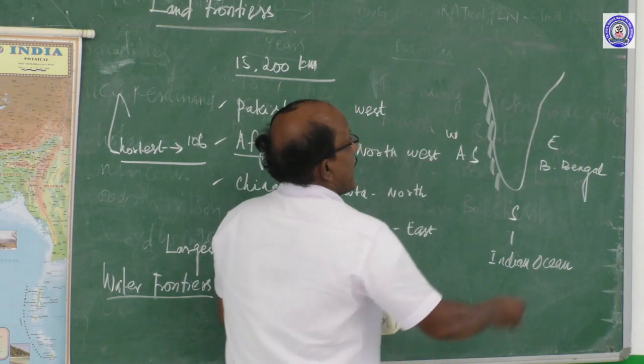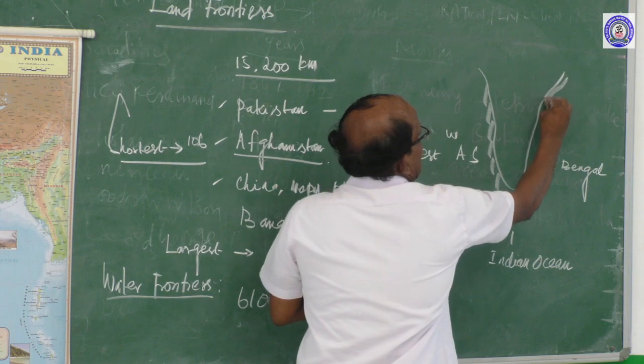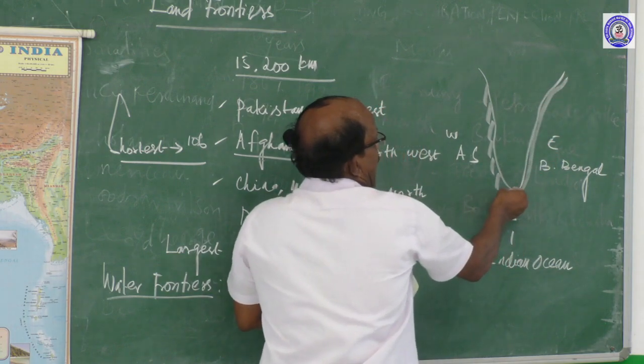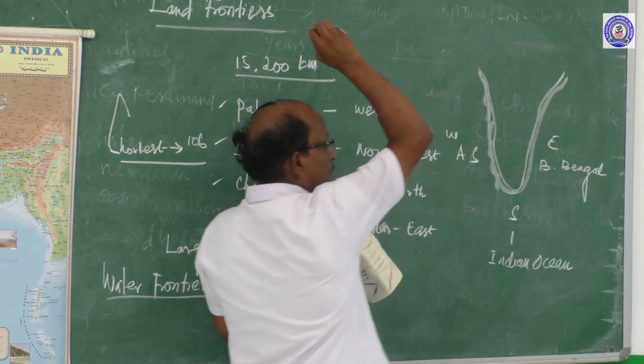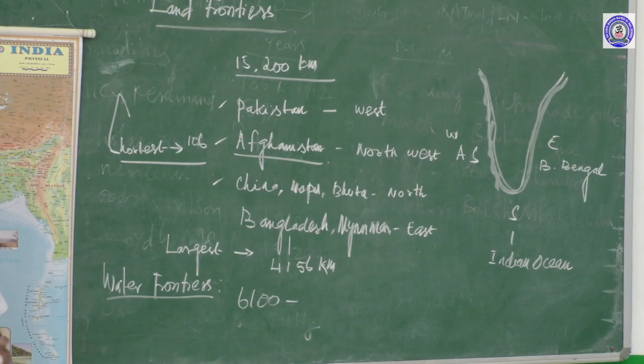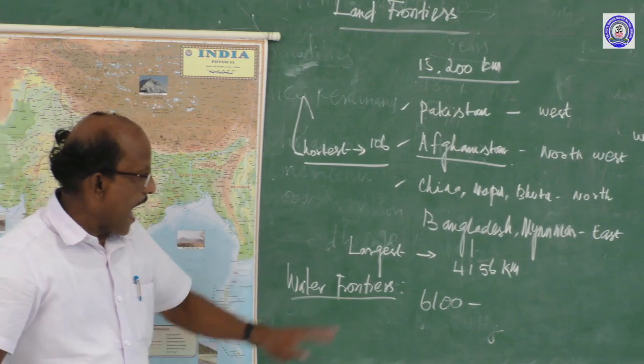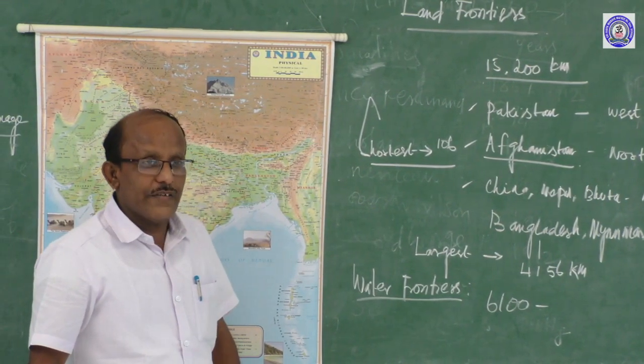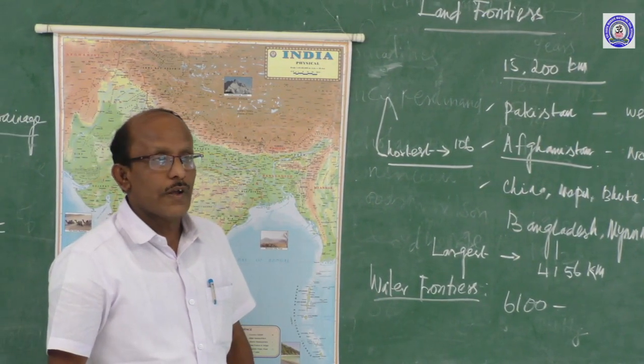The total coastline of our country is 6,100 kilometers. But there is a contradictory answer connected with the total coastline.